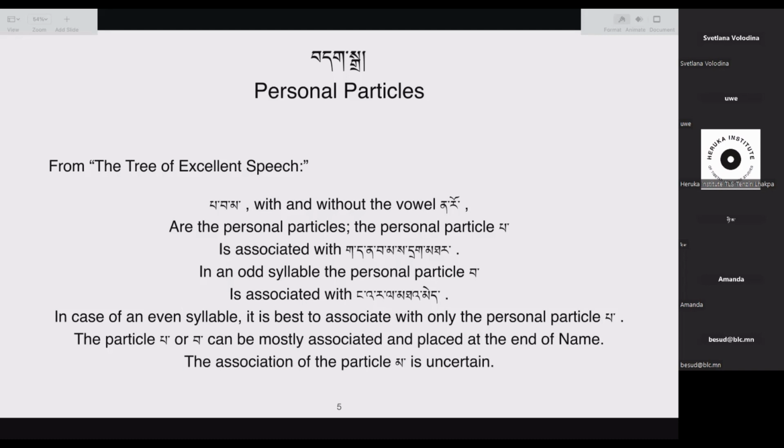So here it is written, in case of an even syllable, it is best to associate with only the personal particle pa. So the particle pa or wa can be mostly associated and placed at the end of a name. Here the name should be understood as the general term, things that make a word.